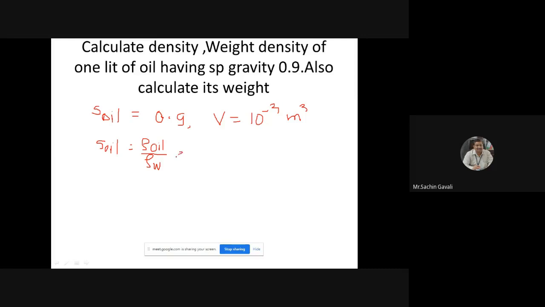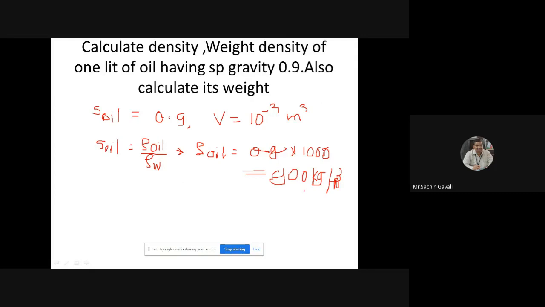This implies that rho of oil is equal to specific gravity of oil into rho of water. So 0.9 into 1000, roughly you take 1000 as density of water, and it is coming as 900 kg per meter cube.